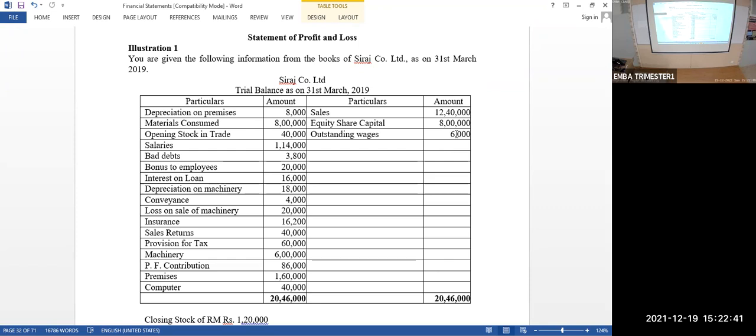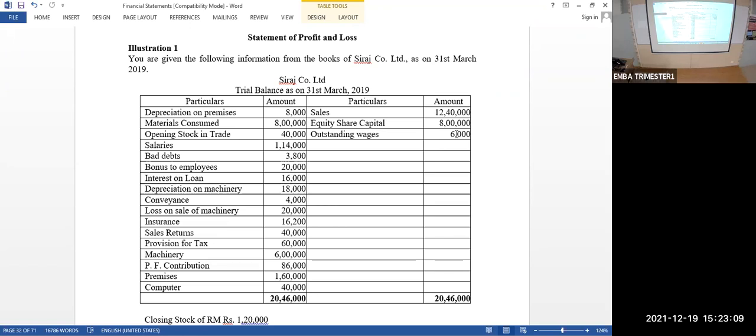This is the debit side actually. A trial balance you might have prepared in another form, that means serial number, name of the accounts, debit, credit. That's fine. This is another way of doing a trial balance. One side is the debit side, the other side is the credit side. Right side is credit side, left side is debit side. Look at this. Depreciation on premises 8,000 rupees. Materials consumed is given. Opening stock in trade is given.